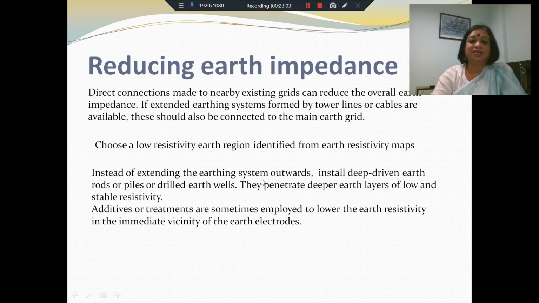Instead of extending the earthing system outwards, which may not always be possible, takes up a lot of space and may not be effective all the time, as I just mentioned in the previous slide, you can install deep driven earth rods or piles or drilled earth wells. So you go deeper into the earth and install earthing connections along the depth. They penetrate deeper earth layers, and the deeper you go, the earth layers are expected to have lower resistivity and, more importantly, stable resistivity because they will not be interfered with. There will be less reason for the resistivity of a soil layer deep under the ground to change.